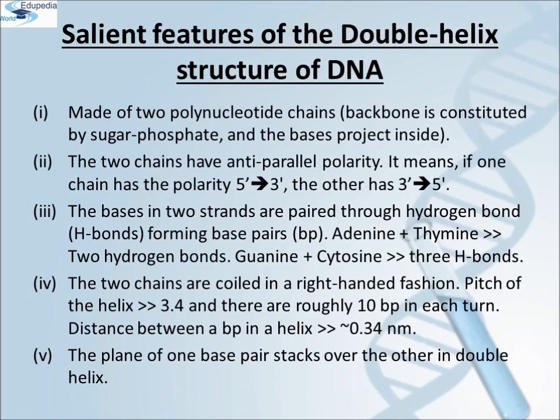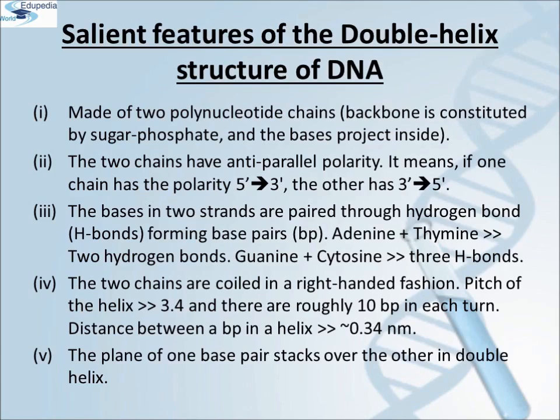Third one, the bases in 2 strands are paired through hydrogen bonds, forming base pairs. Adenine forms 2 hydrogen bonds with thymine from the opposite strand and vice versa. Similarly, guanine is bonded with cytosine with 3 hydrogen bonds. As a result, always a purine comes opposite to a pyrimidine. This generates approximately uniform distance between the 2 strands of the helix.